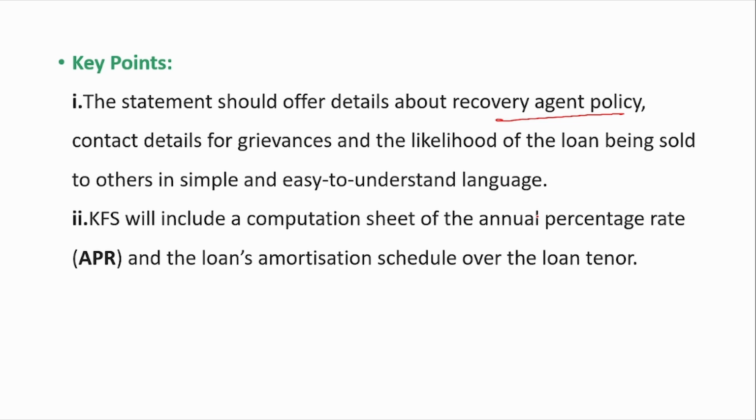So all these details, like with whom it has tied up, should be provided in this key fact statement. Apart from that, if the customer is not happy with the service provided by the branch, then there has to be a contact with whom they can convey the grievance. So the contact details for the grievance should be mentioned in the statement in a very simple and easy to understand language. Apart from that, the key fact statement will also have a computation sheet of the annual percentage rate and the loan's amortization schedule.